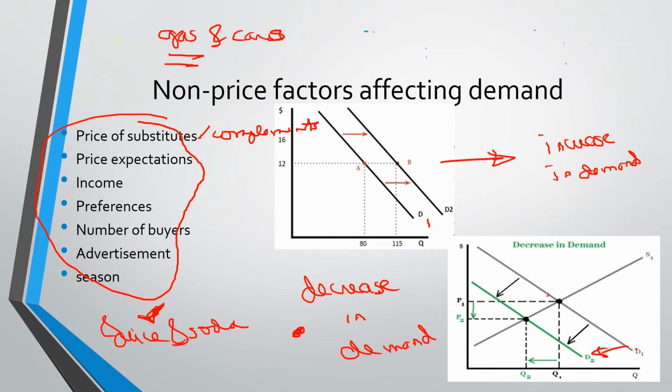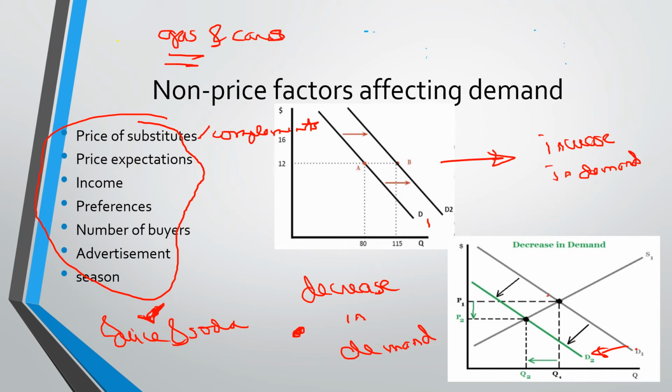Although we may not see the figures right now, definitely the increase in the price of gasoline has affected the demand for cars. And what do you think happened to the demand for cars? For sure, there must have been a decrease in the demand for cars, assuming that the other factors are constant.